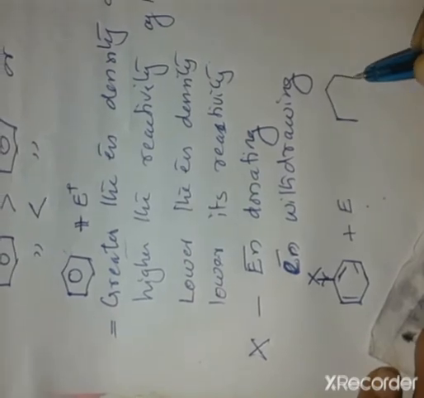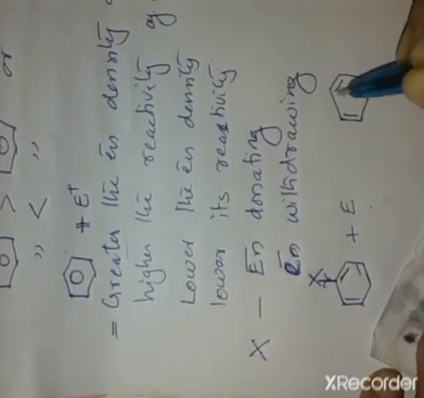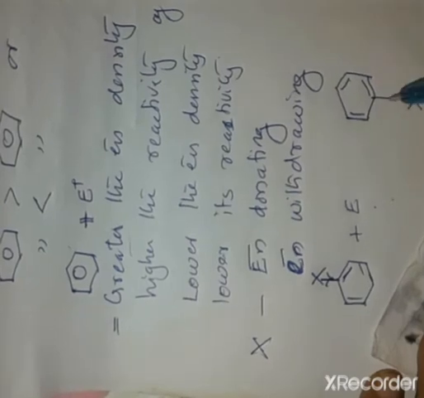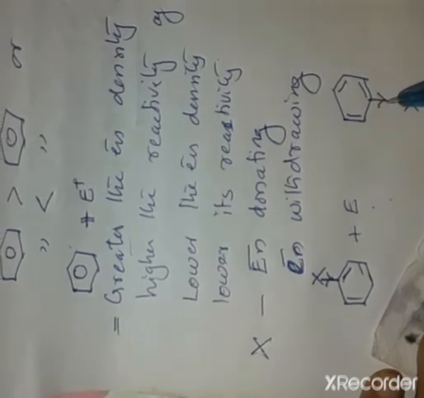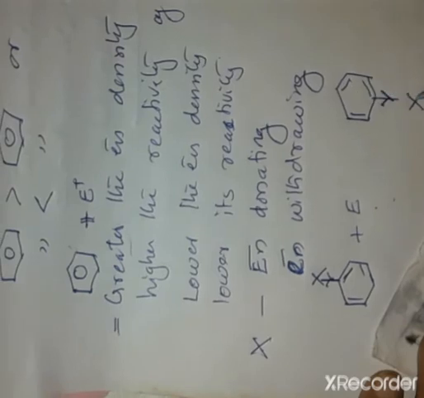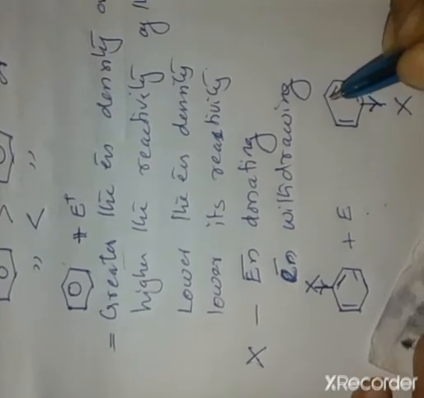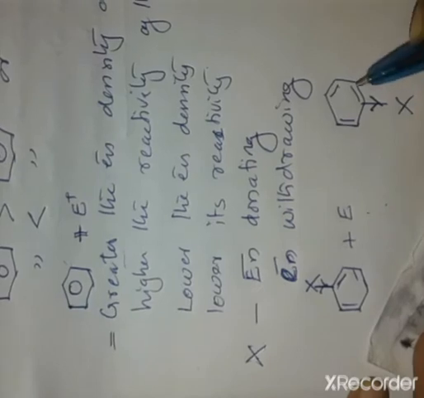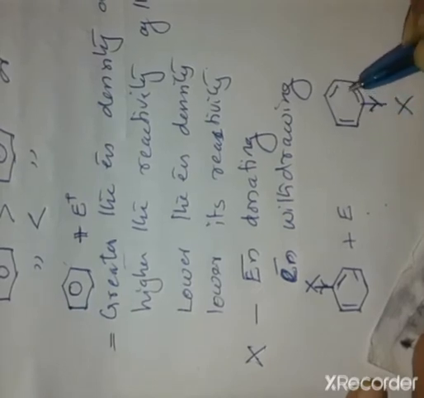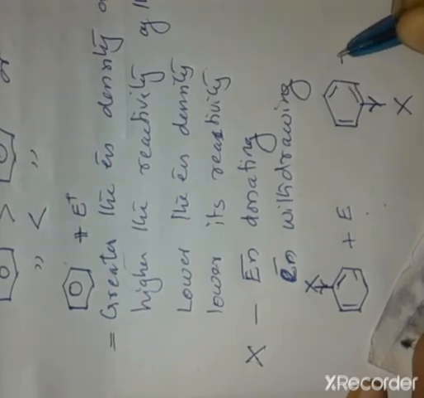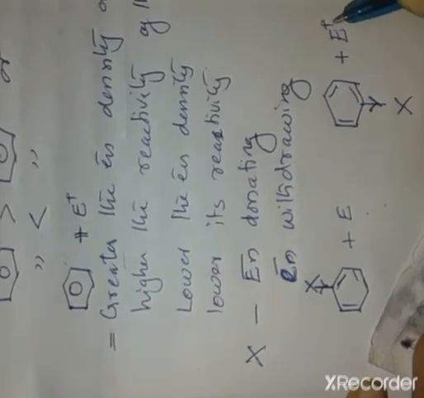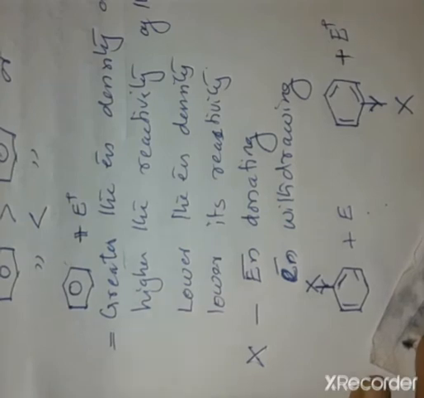And if X is an electron withdrawing group, it withdraws electron density from the benzene ring. So the electron density of the benzene ring decreases. That is, electron density decreases means it is less reactive to attack the incoming electrophile, and the reaction takes place slowly.